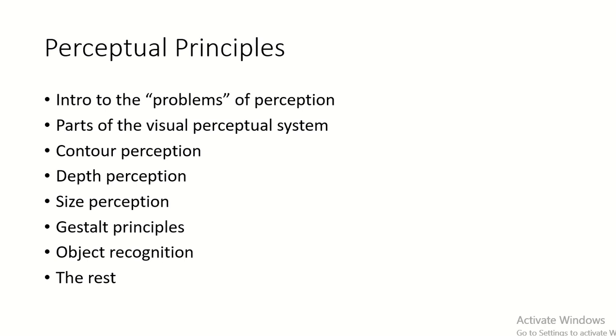And then we'll talk about a couple of different examples that nicely demonstrate how the way our brain is wired helps with how we perceive, but also the knowledge we have about the world also influences how we perceive. And we'll go through this by talking about contour perception, meaning how do we detect edges and things like that. We'll talk about the perception of depth. We talk about size. We talk about what's called Gestalt principles that help with all of this. And then all of that is to build up to more higher level: how do we recognize things like objects and so forth?